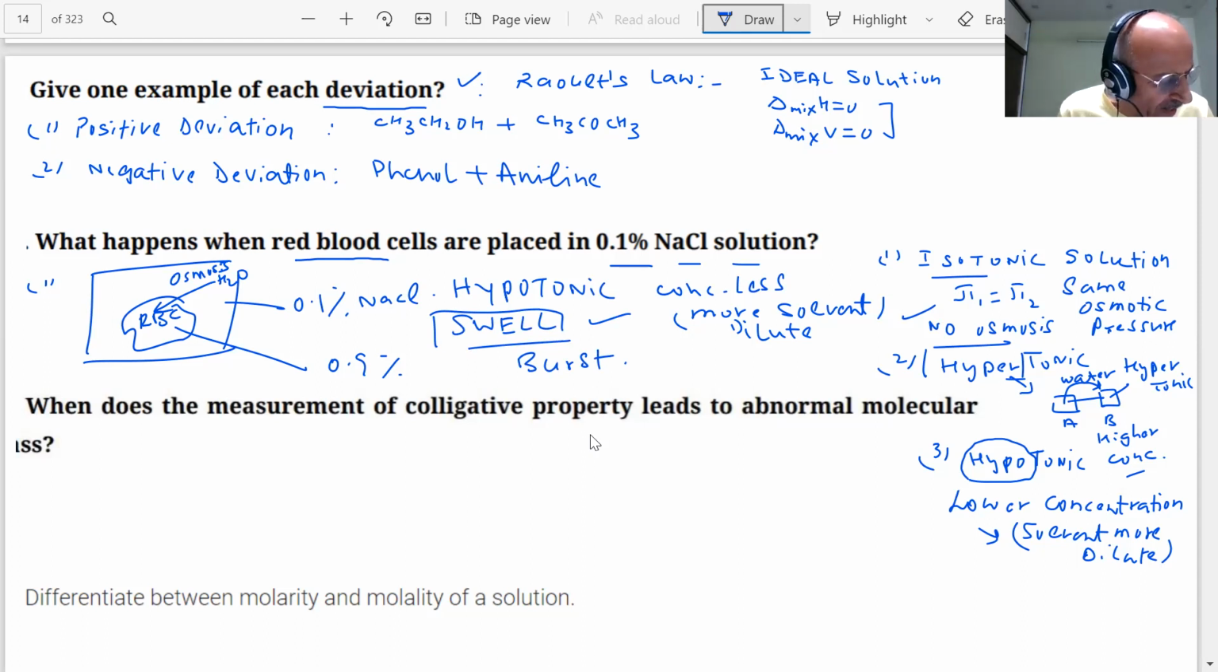A raw mango placed in concentrated salt solution shrivels. Why? It is a hypertonic solution. Raw mango.